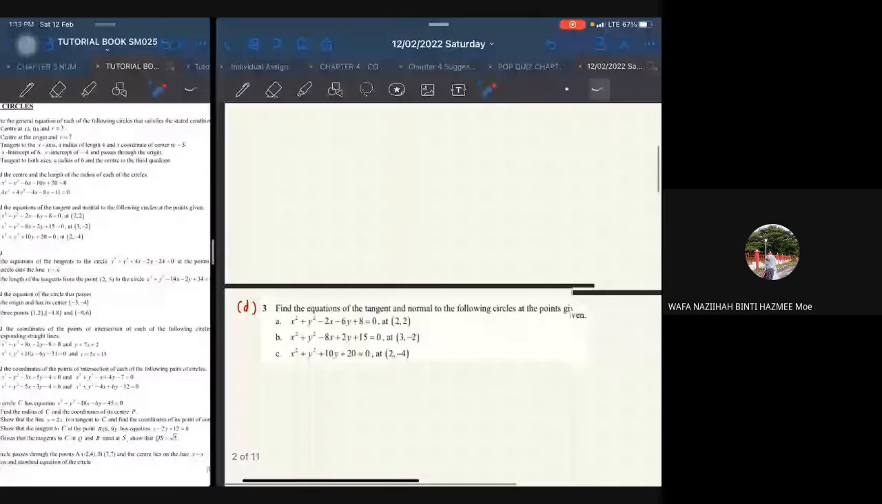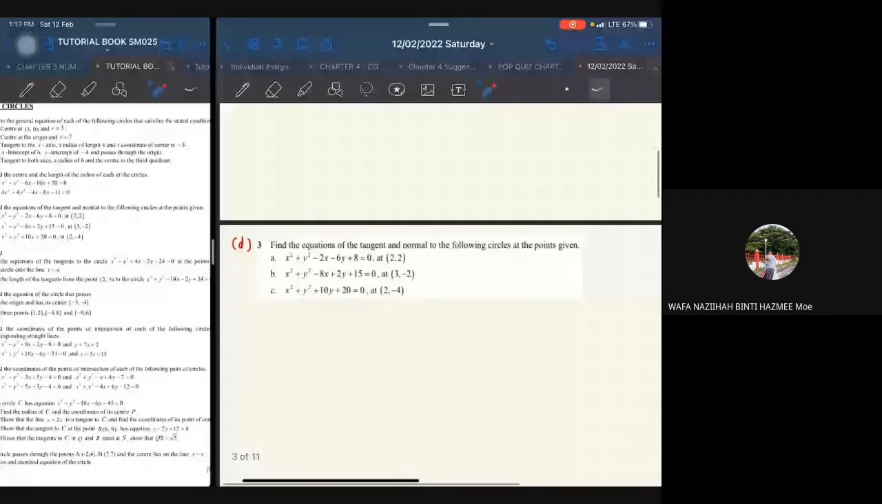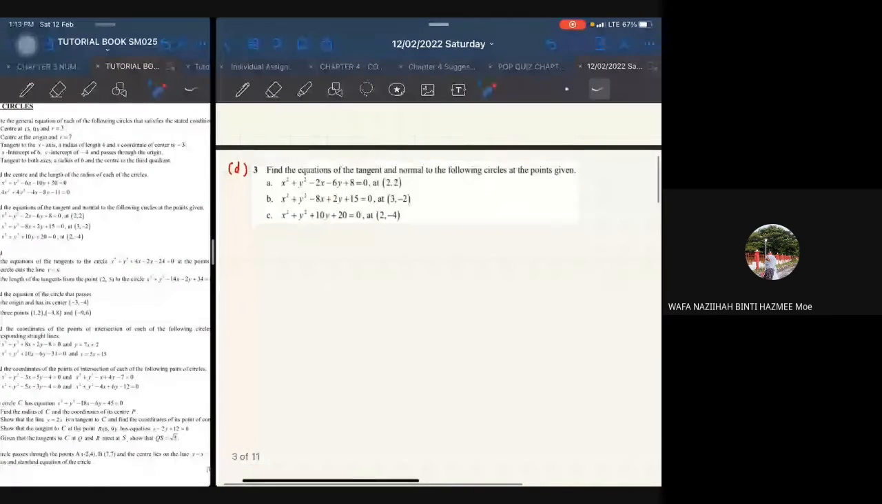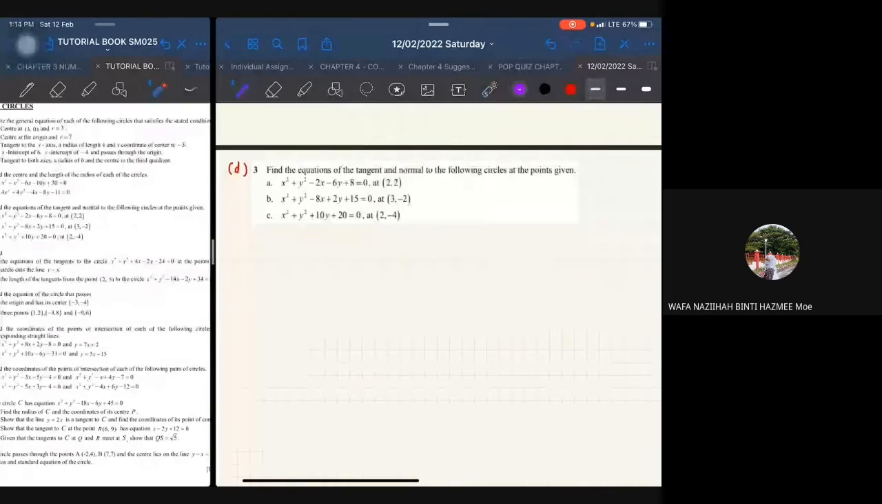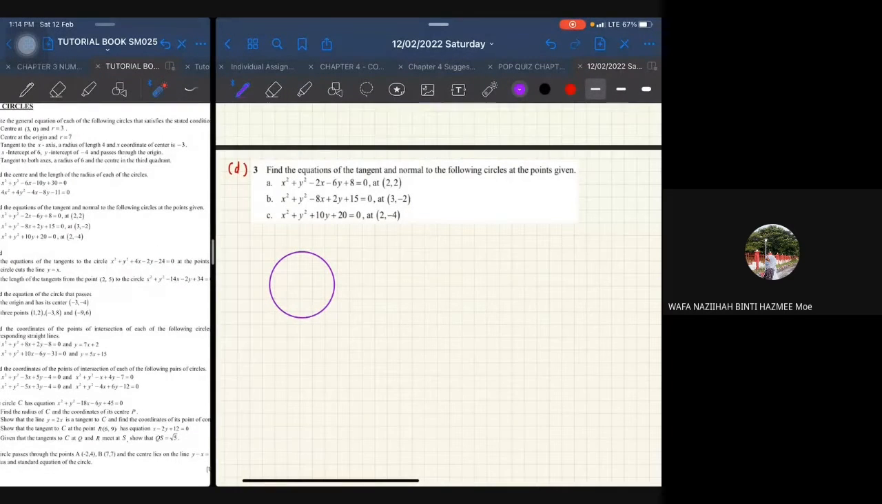Soalan nombor 3 is this one. Okay, so soalan nombor 3 is find the equations of the tangent and normal to the following circles and the points given. Okay, so tangent dengan normal ni dia apa sebenarnya? Alright, so let me draw first a circle. Okay, so let's say we have this circle yang warna purple ni. Okay, and then dia bagi kita satu tangent. So tangent maksudnya